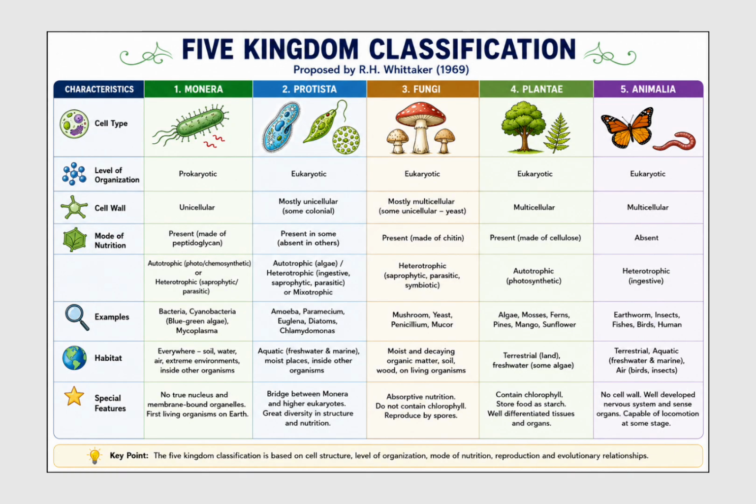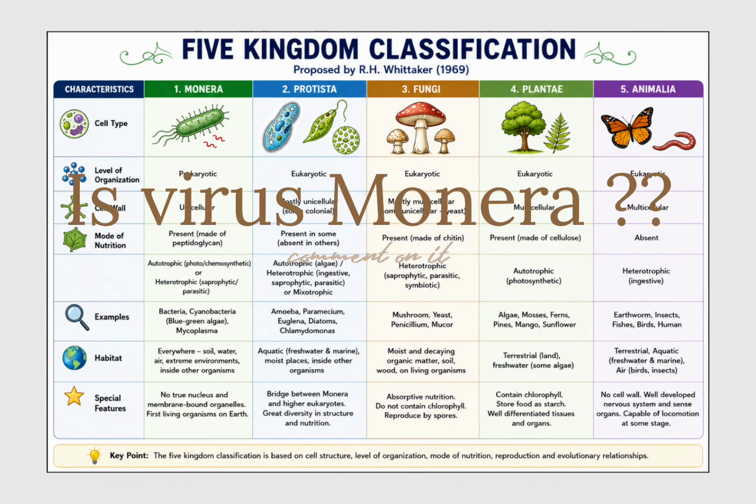If you see the reproduction, then it is generally asexual by the process of binary fission. And the example is bacteria. Okay, one question. Is virus coming under the kingdom Monera? Type a comment on this question in the chat box.